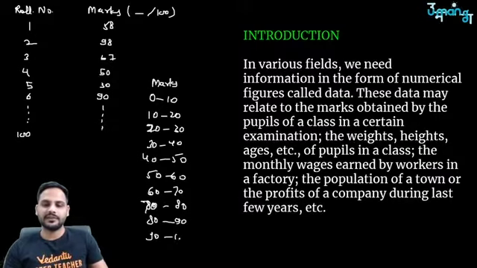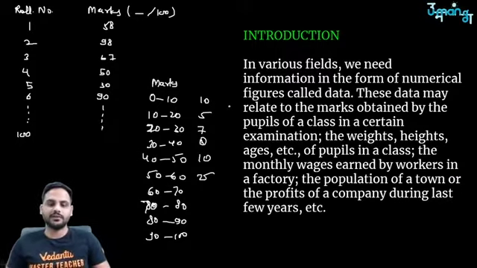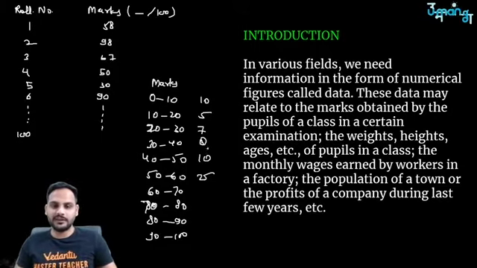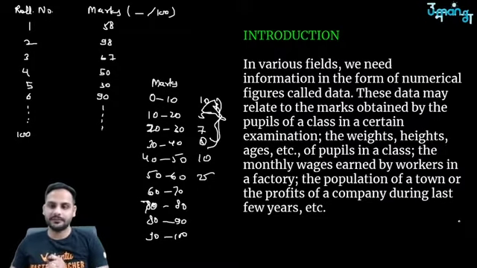And suppose if I tell you, okay sir, 10 students got this, 5 students got this, 7 students got 20 to 30 marks. Okay, let's say 8 students got this many marks, say 10 students got these many marks, 25 students got this much marks. Like this, if I give you this data in this form, it will be easy for you to understand that okay, 25 students are here which are in the marks range of 50 to 60 marks. So we need to focus on these students who are not working hard, so we need to focus on the marks of these students as well. All this data will be easier to understand.